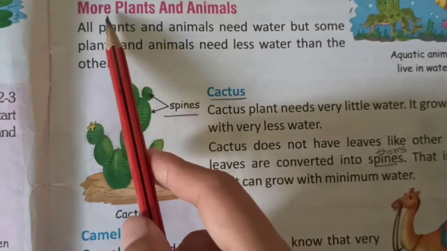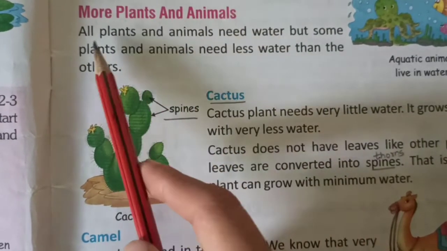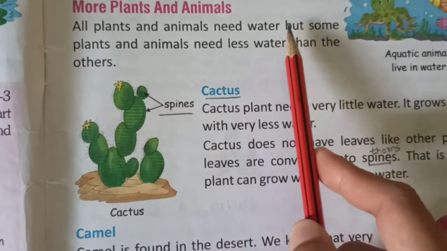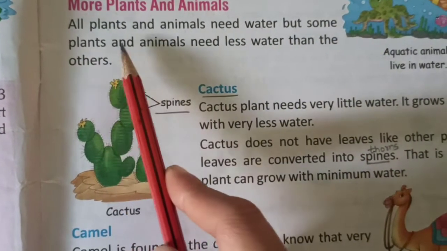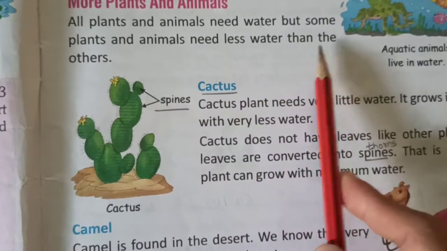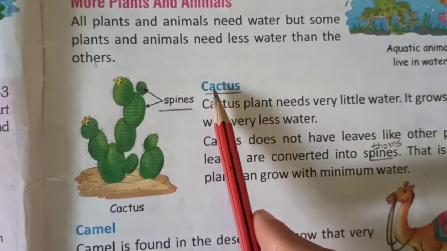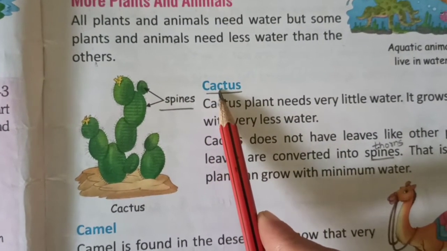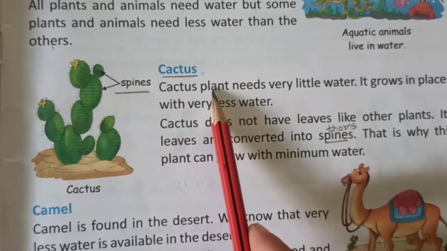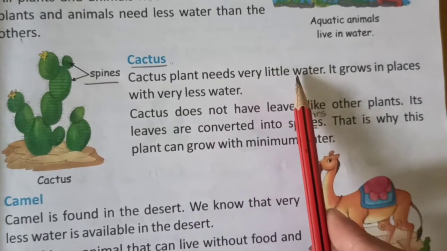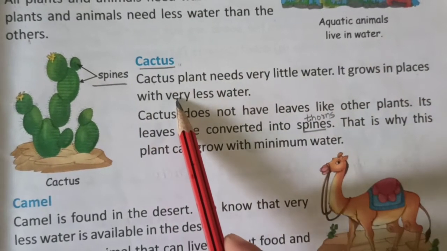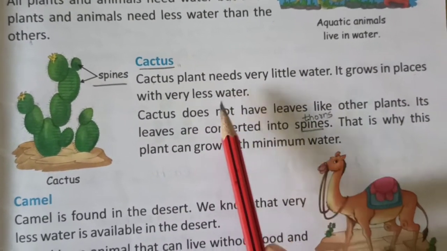So, more plants and animals. All plants and animals need water, but some plants and animals need less water than the others. For example, cactus. Cactus plant needs very little water. It grows in places with very less water.